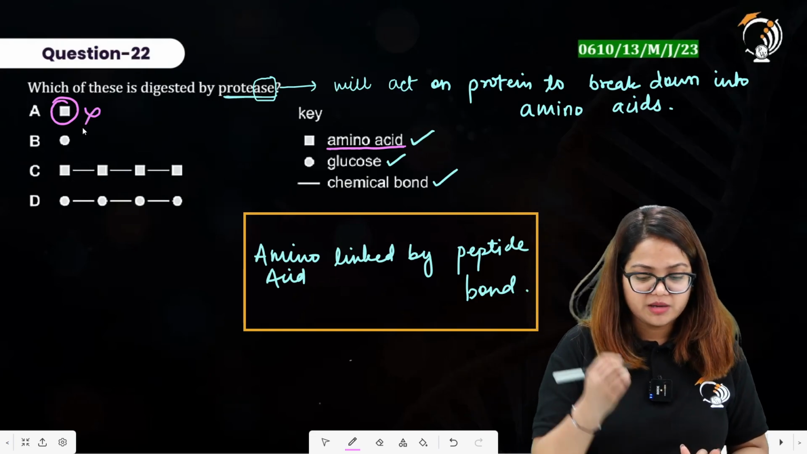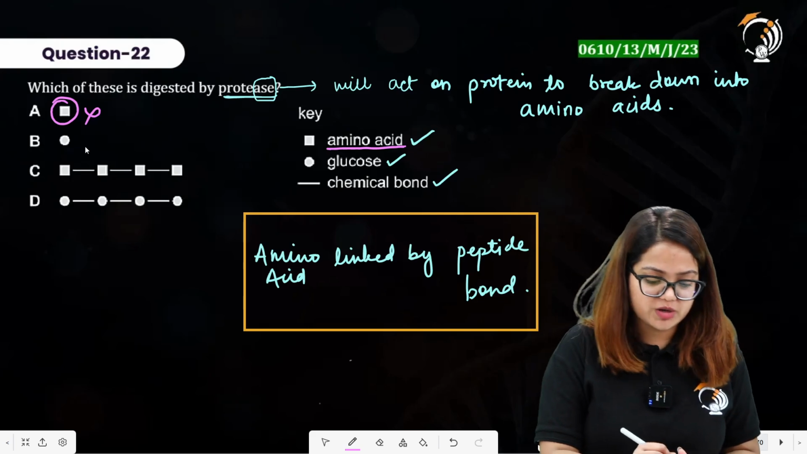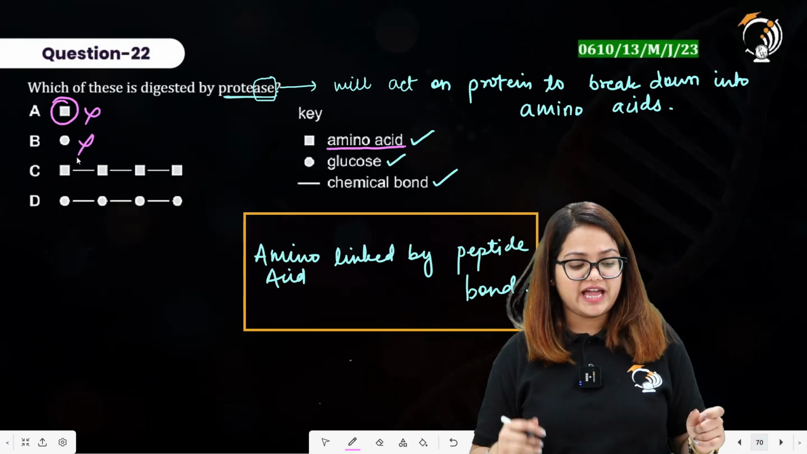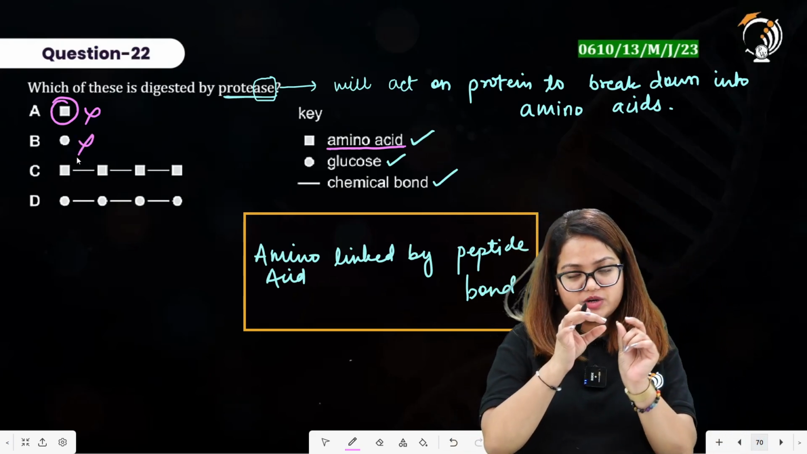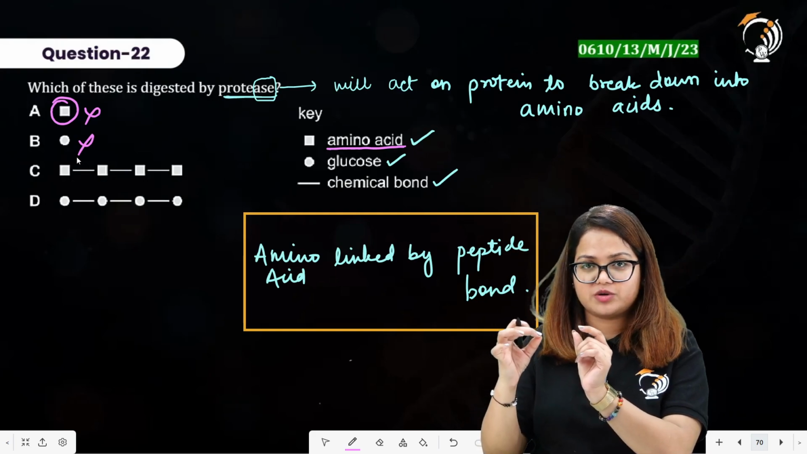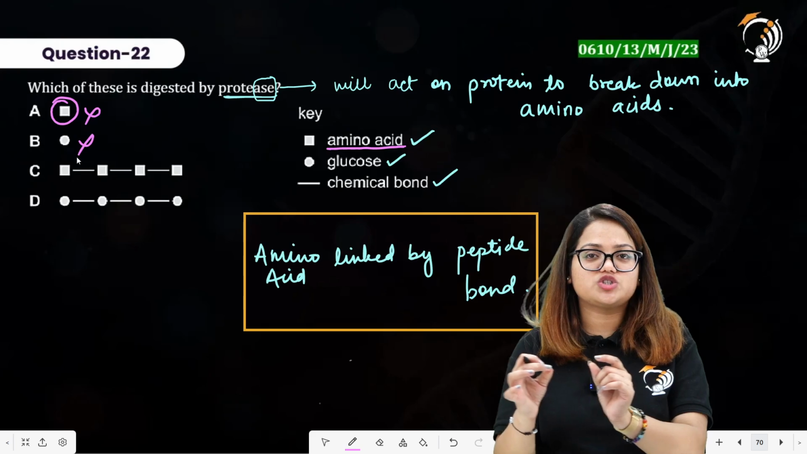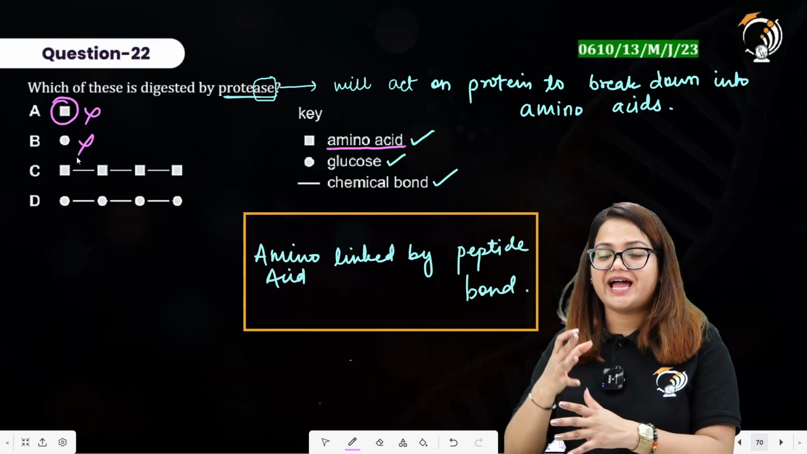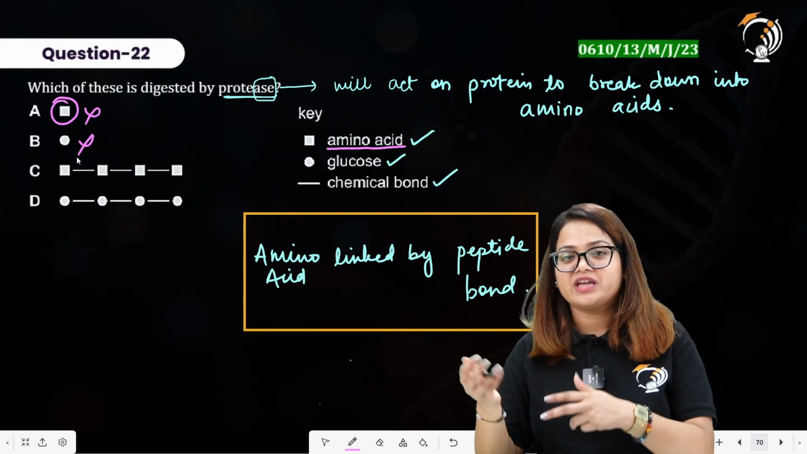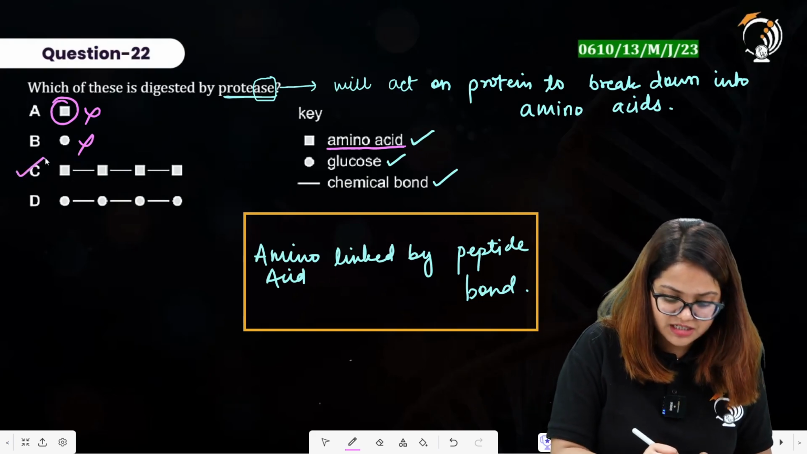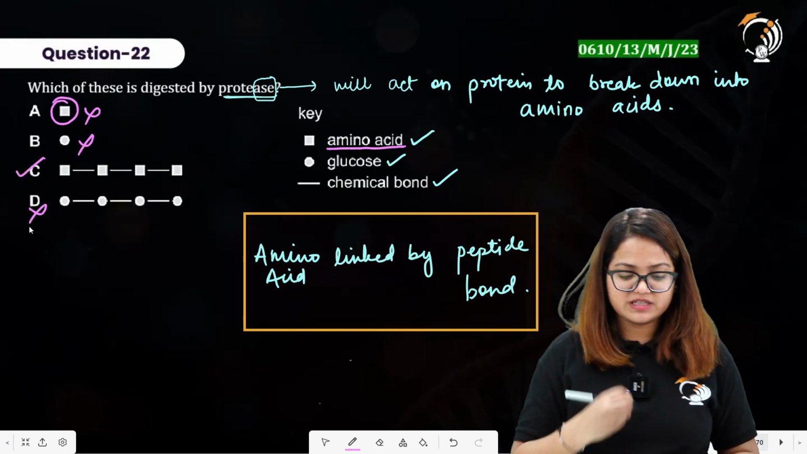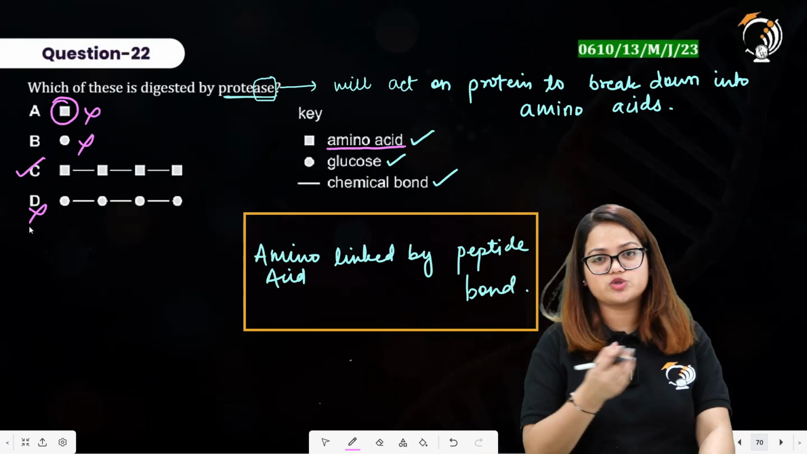This is incorrect. Protease has no relation to the glucose molecule. This is incorrect. Option C has amino acid, then there is a chemical bond, then there is another amino acid, another chemical bond. So this is basically showing the formation of a protein. Now protease will act on the protein to break it down into amino acids. This is the right representation over here. Option D is also incorrect since it is showing the linkage of glucose molecules to one another.